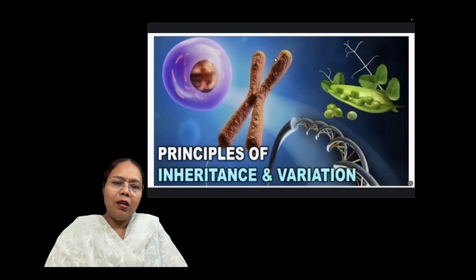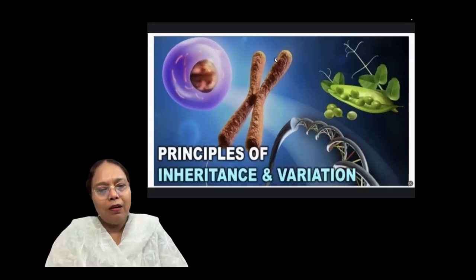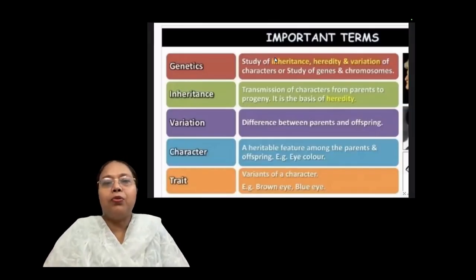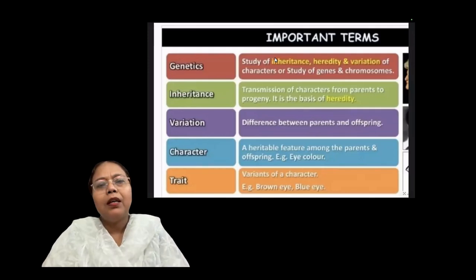You know very well we have similarities or dissimilarities, that you call variation. Heredity is the passing of the characters from their parents to their offsprings. This branch is known as the hereditary branch.